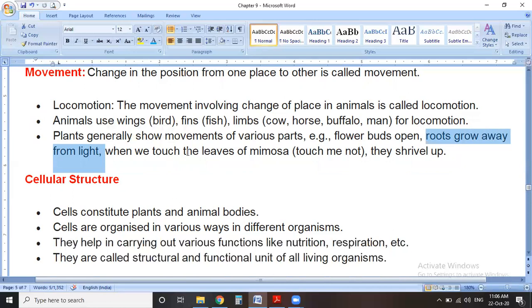When we touch the leaves of the mimosa plant, also known as the touch-me-not plant, they shrivel, meaning they shrink and fold. Touch-me-not is called chhui mui in Hindi.